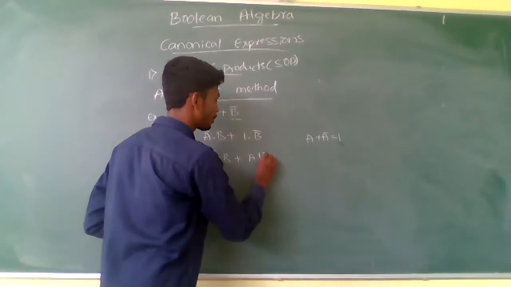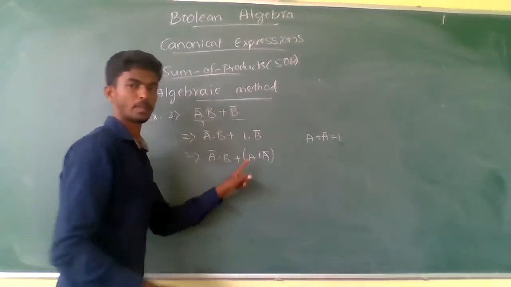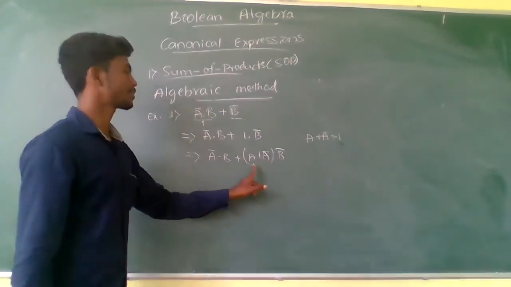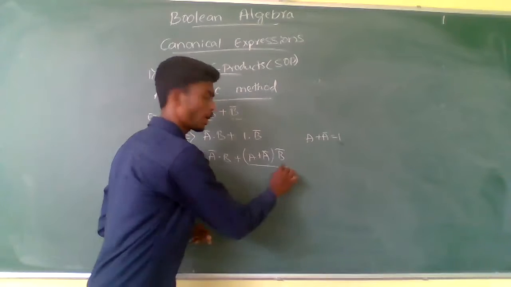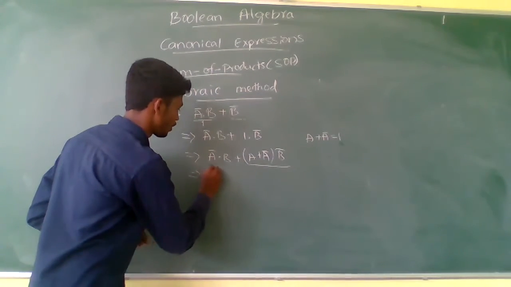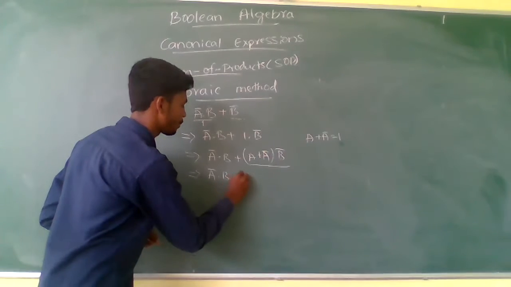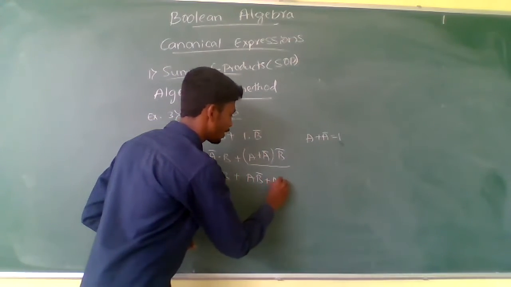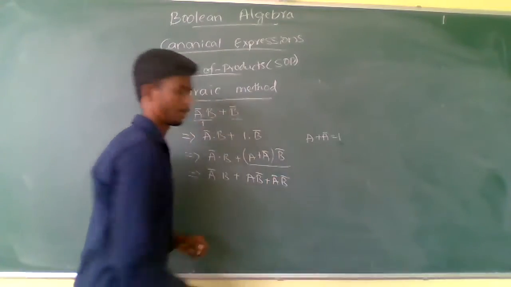This is the Boolean postulate. This is B complement, and just simplify this with multiplication. We get A complement B plus A into B complement plus A complement into B complement.